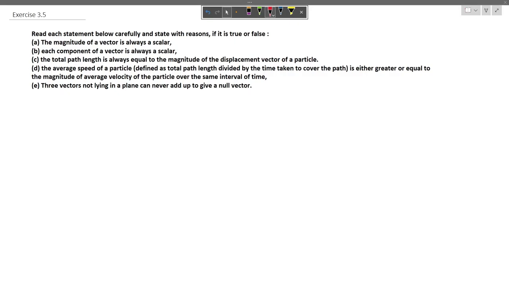The question says: read each statement below carefully and state with reasons if it is true or false. The first is, magnitude of a vector is always a scalar.